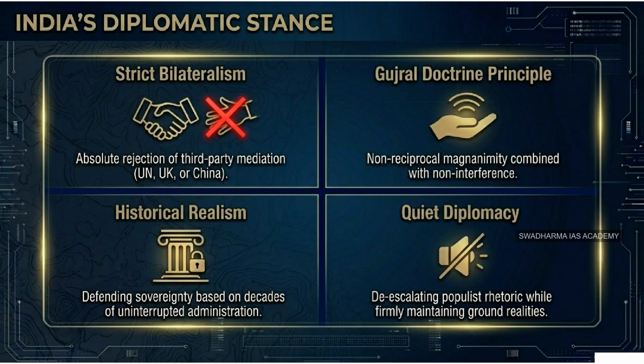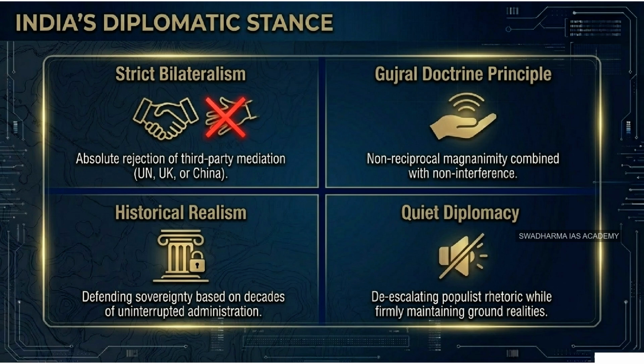Exactly. That structural shift provides Kathmandu with the geoeconomic confidence to assert a much more hardline, strategically autonomous stance against India. They don't have that immediate fear of a crippling economic blockade anymore. Which puts immense stress on India's diplomatic stance, right? Yeah. Especially the Gujral Doctrine. Yes, the Gujral Doctrine is a crucial concept here.